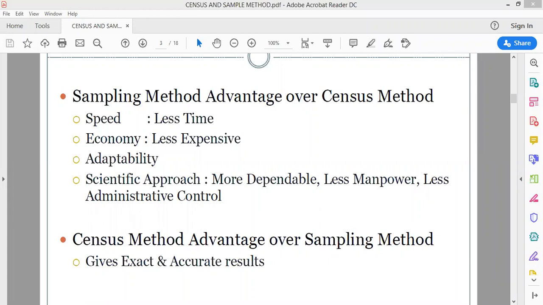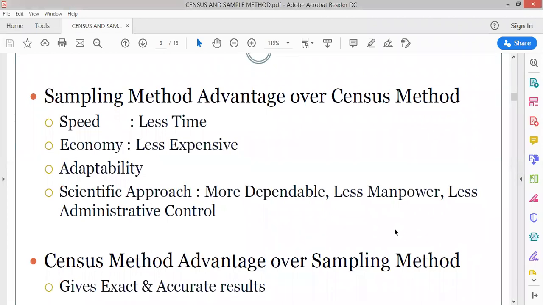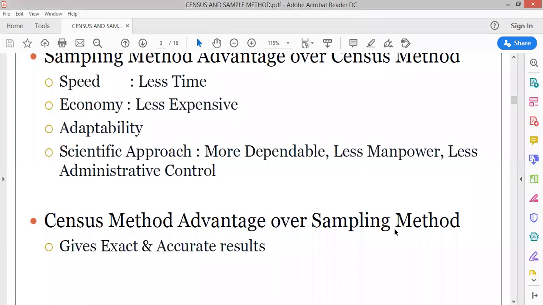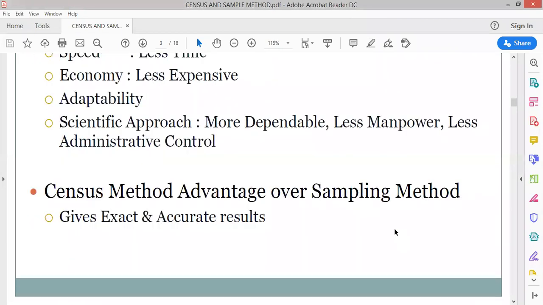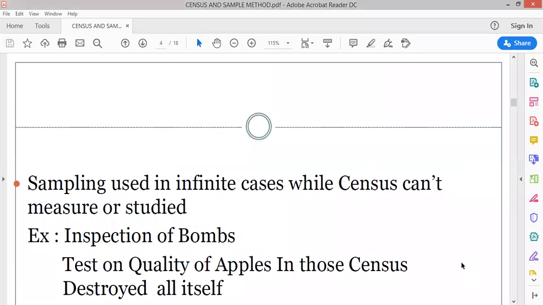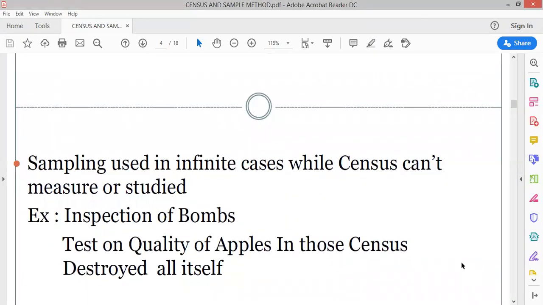Census method gives exact and accurate results, because here you are testing everyone. When I'm testing everybody, which means I am considering everyone, then definitely it will give me an exact and accurate result. Exact result will be given to me when I am taking everybody into the study. Then sampling is used in infinite cases when census can't be measured or studied.